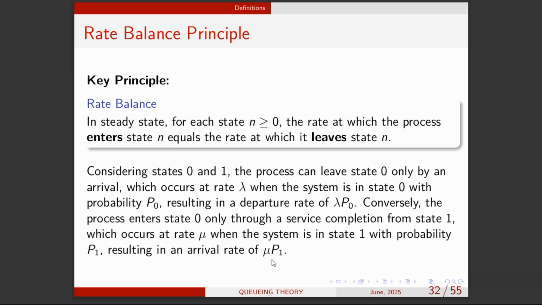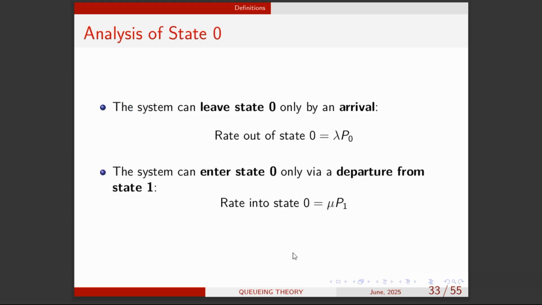And how will that happen? That means the service rate you apply. You were having one person and the person just received service at a rate mu and the person has exited. Okay? So that's what I've explained here. So rate out of state 0 is going to be what? Lambda p naught.